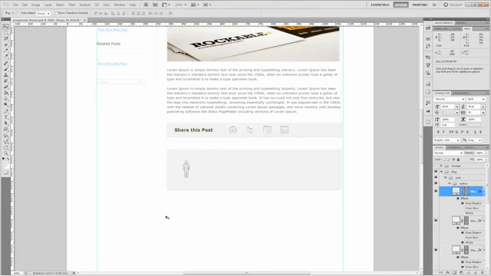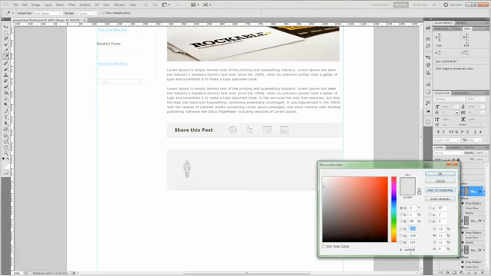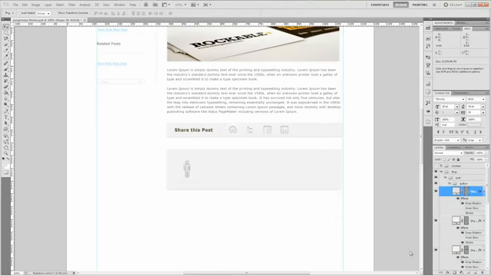Arrow keys to put him in the middle as much as possible. Yeah, that should be good right there. The color for our guy is going to be D9D6D6, and he's not going to have any effects. And that's it for our guy.